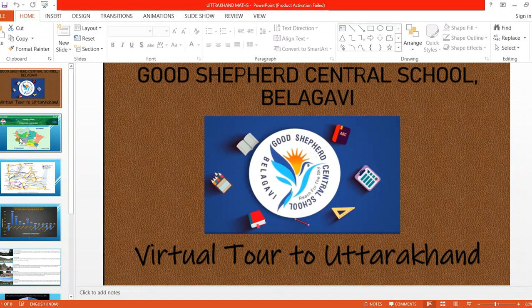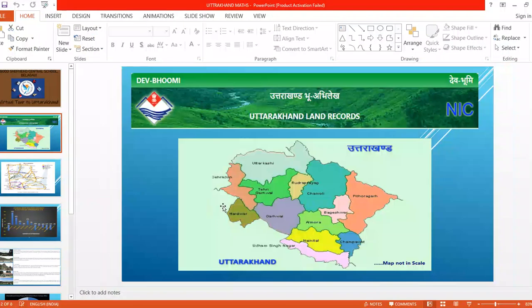Okay, so we will see now. Here we can see the Uttarakhand land record. This is the Uttarakhand state, and we can see the picture of Uttarakhand here. Next, we are seeing a few districts in Uttarakhand. Just as Karnataka is a state, Uttarakhand also is a state.